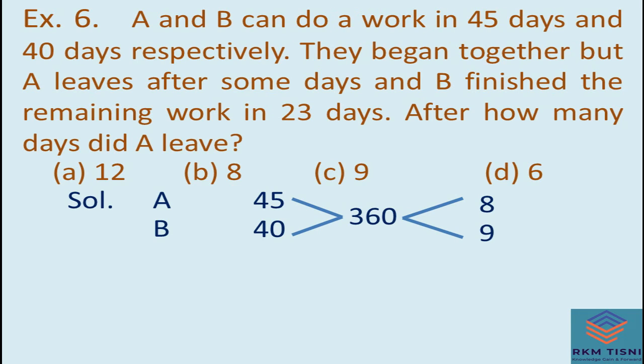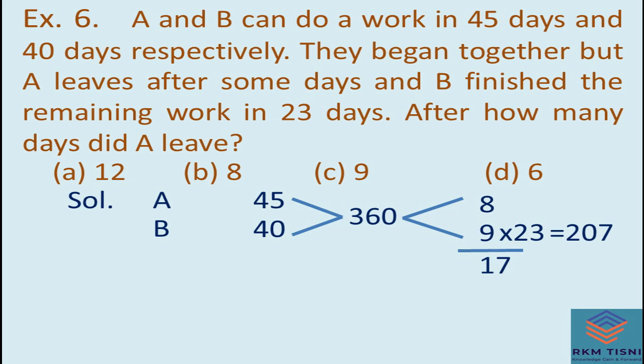Now concentrate on the question. In the question, B is working for 23 days. If he works 9 work in 1 day, how much work will he do in 23 days? 9 into 23, 207 work. 207 work will be done by B.